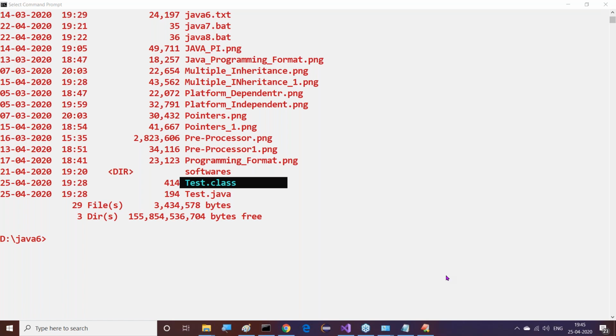Right? Yes. Anything else? Which class name we are giving along with the Java command? That is the main class name only.